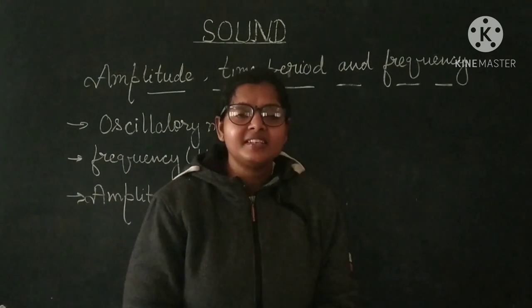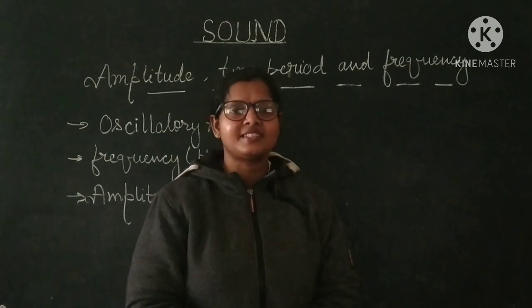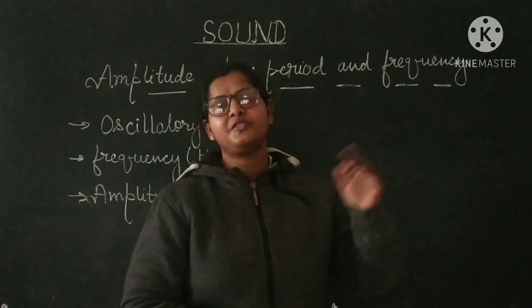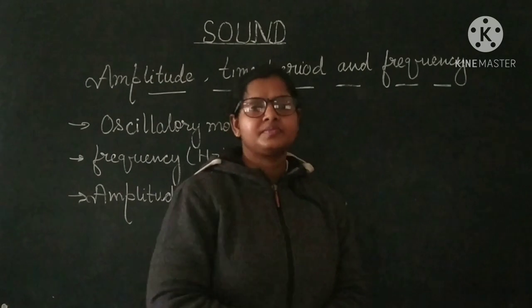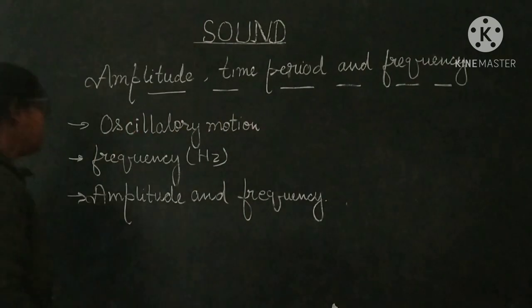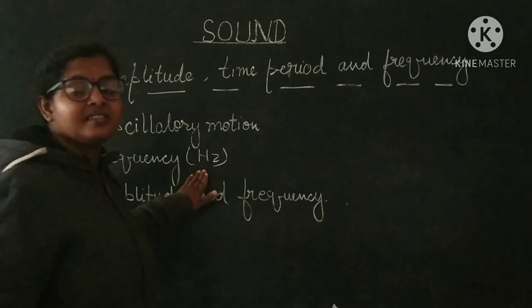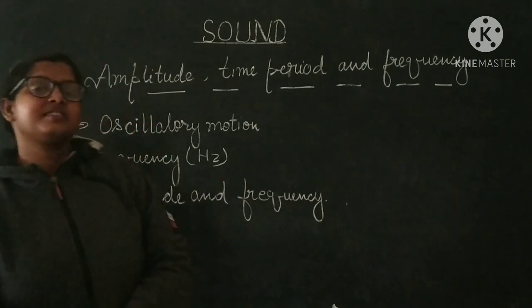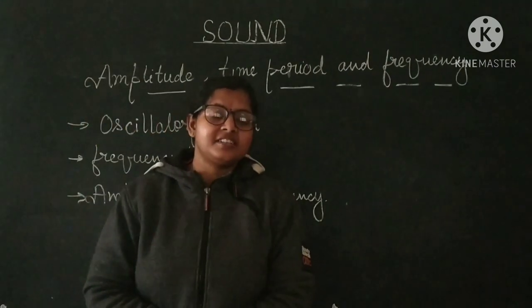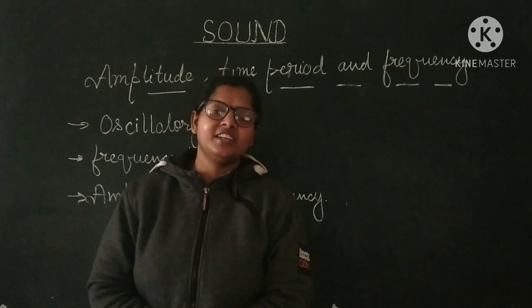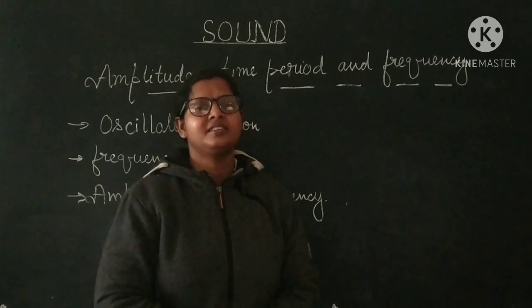In 1 second only, the number of oscillations is the frequency of that wave. The unit of frequency is hertz. So if an object is oscillating 20 times per second, what will be its frequency? Naturally, it will be 20 hertz.